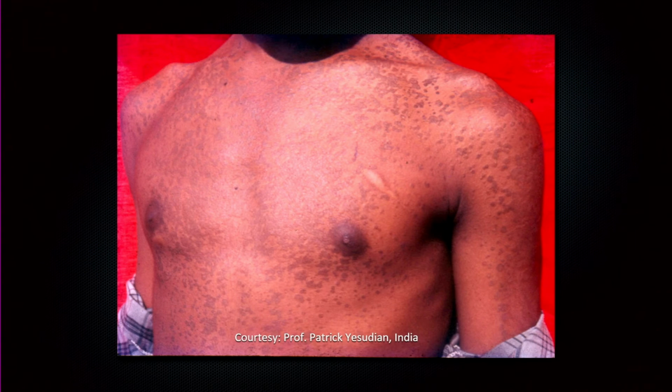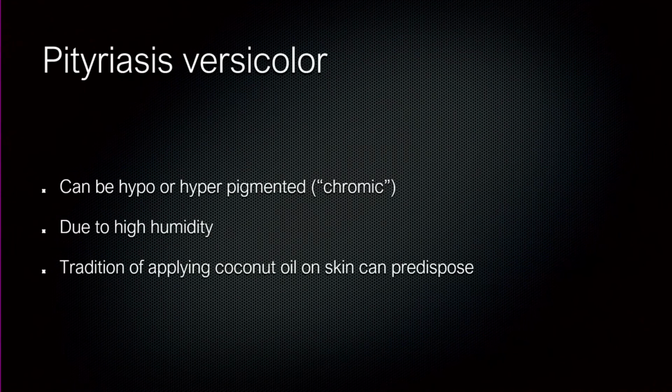And sometimes it is hard to make the diagnosis unless your eyes are trained to this or your mind is aware that there is pigmentation even in infections. This is called chromic tinea versicolor. So even in a condition as common as tinea versicolor, it can be hypopigmented, it can be hyperpigmented. And then you look at the risk factors. I did mention to you that sebaceous gland activity is more possibly in those of dark skin, and that may be one of the reasons. The application of coconut oil on the skin, which is again a very common practice in South India, that may be possible. And then high humidity, and we are all experiencing increasing, because of climate change, warmer weather.